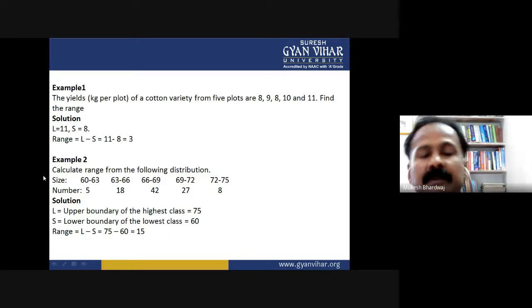Now, for example, for raw data, a series of observations is given: 8, 9, 8, 10, 10, 11. By observing this, the highest value is 11 and the lowest value is 8. So the range is given as 11 minus 8, which comes out to be 3.